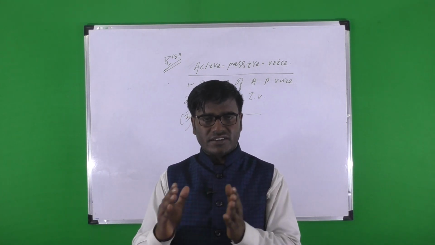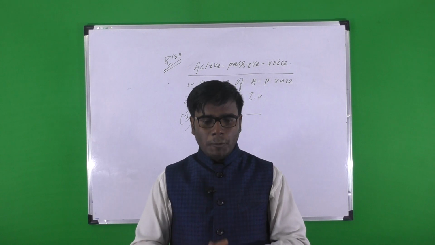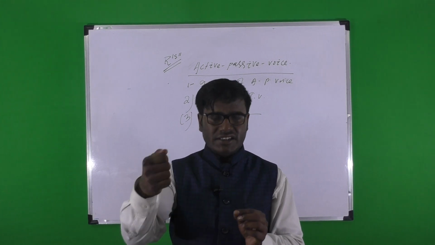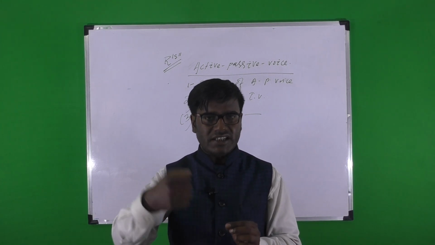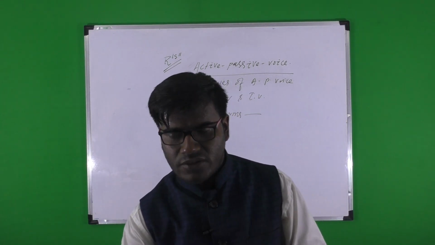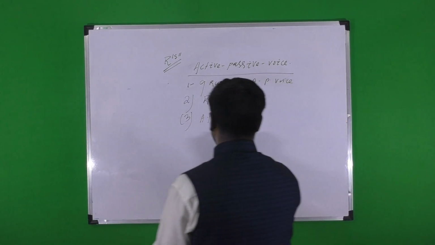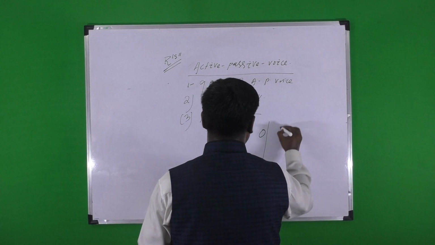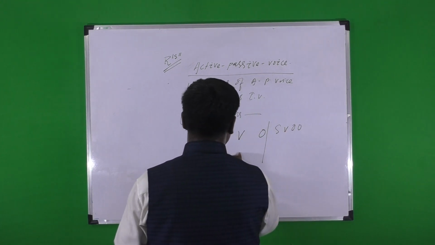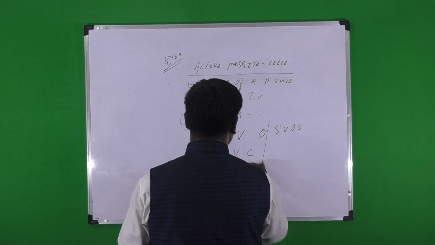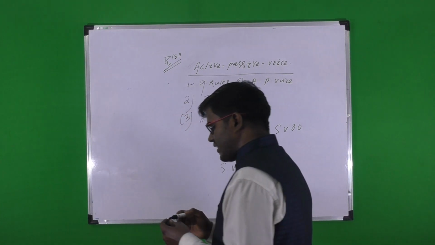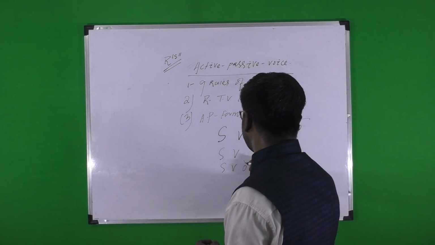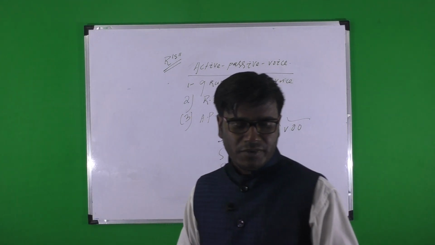Verb, the word which indicates the tense of the sentence, is called verb. But whenever in a sentence the main verb carries an object, it is called a transitive verb. That means in the transitive case the expression must consist of the combination subject verb object, subject verb object object, subject verb complement, or subject verb object complement. If the verb is written in this pattern, SVO, SVOO, SVOC, then the verb is known as a transitive verb.